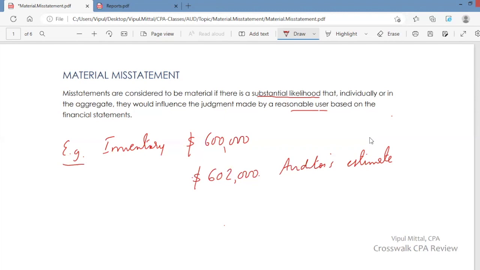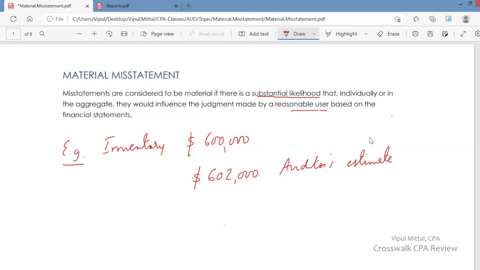But would this difference of $2,000 influence the judgment of a user of the financial statements? What is the likelihood? What is the probability that it would influence? You would say that it is not likely that it would influence the judgment of a user. It will have actually no impact. So we are here talking about probability. What is the probability that this would influence the judgment of a user?